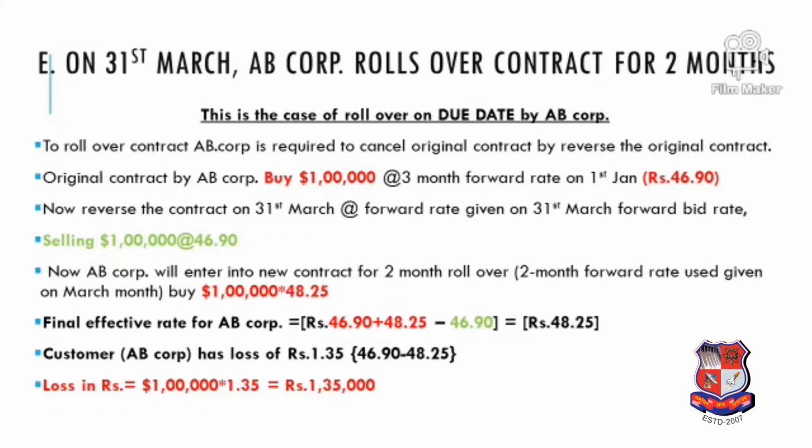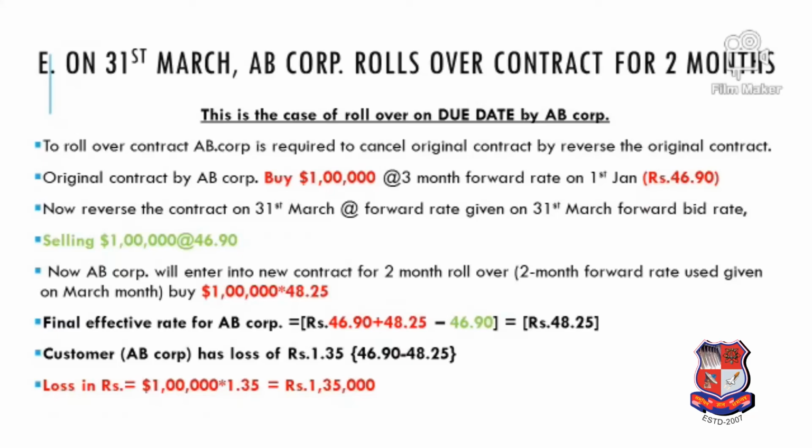Now option E. The question of the case study in option E was on the last date. See, our original contract is expiring on 31st March, and on 31st March we now request the bank to extend the contract for 2 more months. That means now we don't want this $1 lakh on 31st March, we want this $1 lakh maybe in the month of May, and that is why we request to extend the contract. So following is the solution.